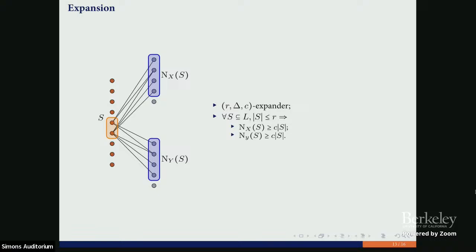Then the question is, how do you partition the variables? If you have a random formula, then you can make the partition uniformly at random. So you give half of the variables to Alice and half of the variables to Bob. And after that, you assume that your formula will satisfy this expansion property.